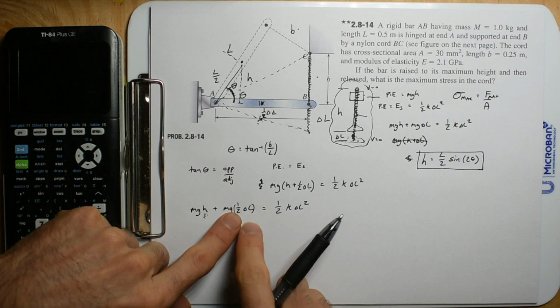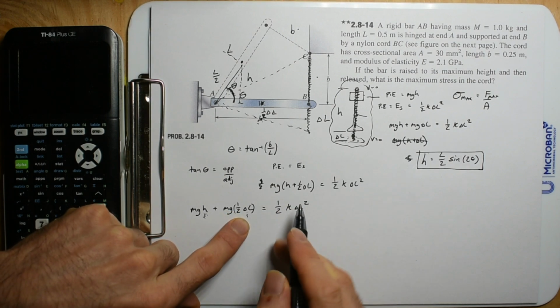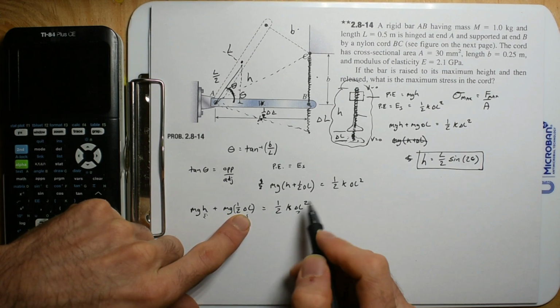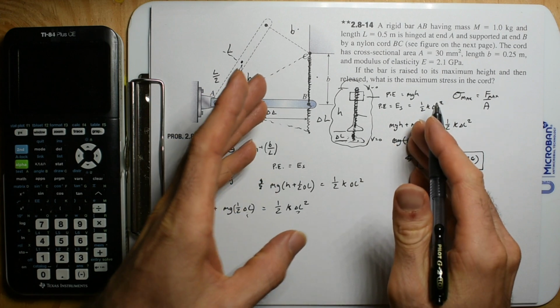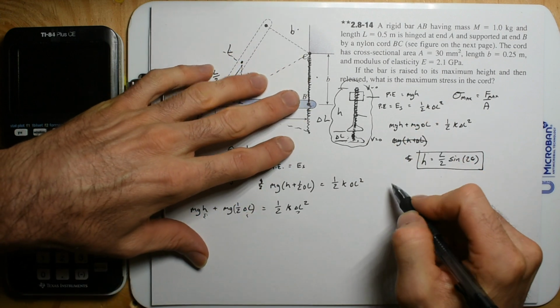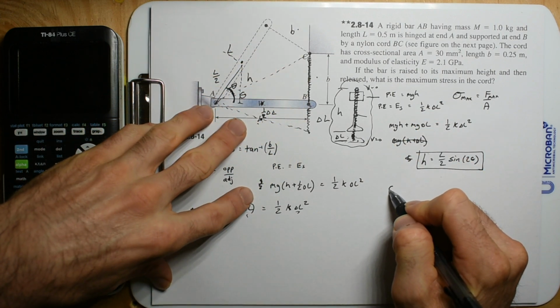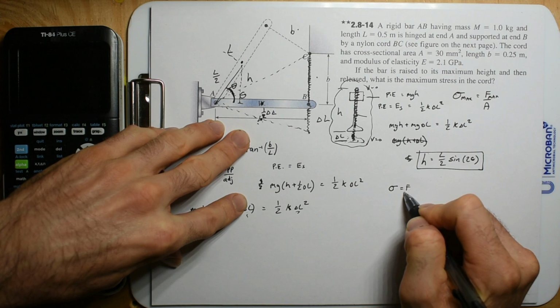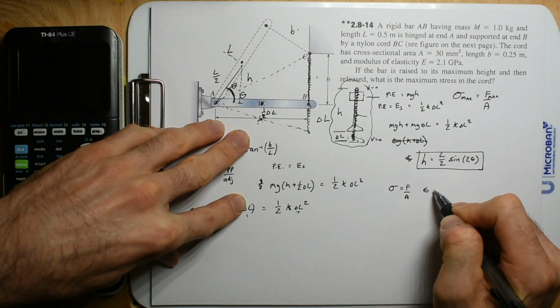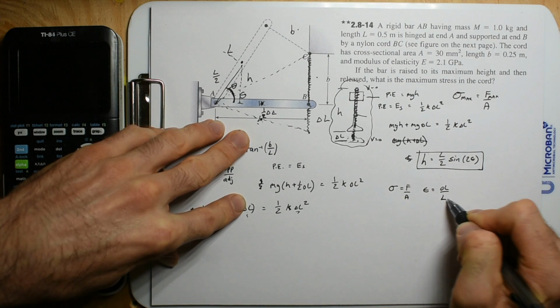What we don't know is this change in length, and maybe we don't even know k, but we're going to find that out. So this is a material mechanics problem. The first thing that I do is write all the material mechanics equations. Strength is force over area. Strain is change in length over length.